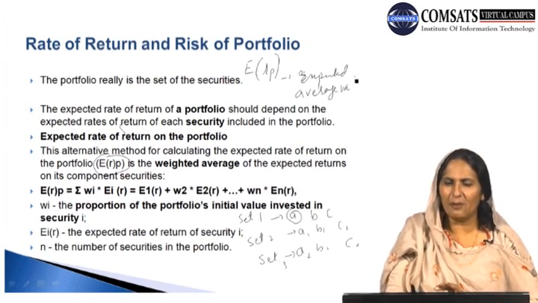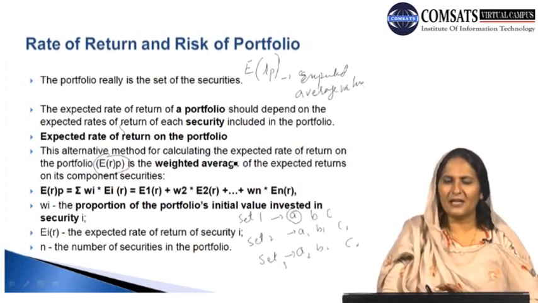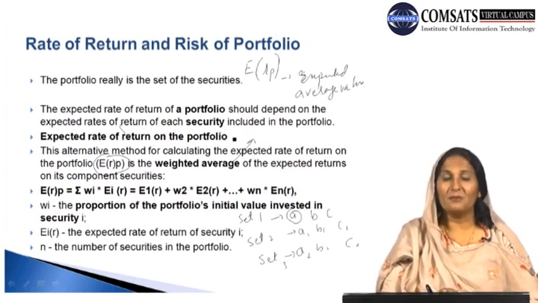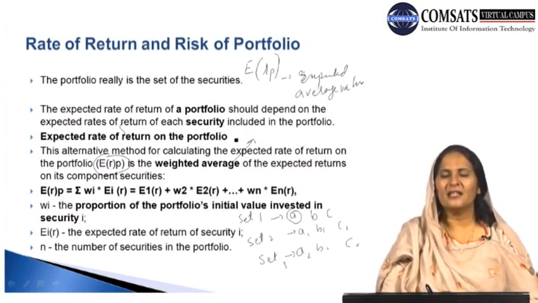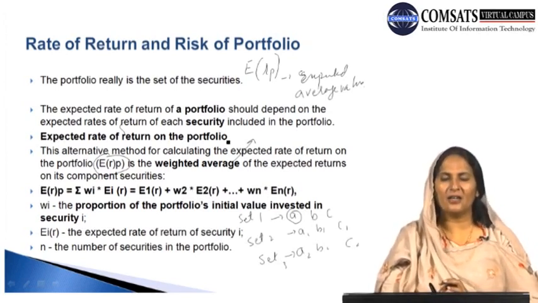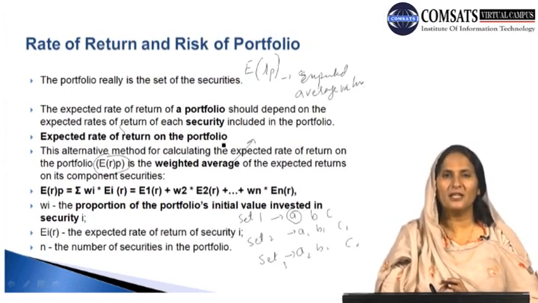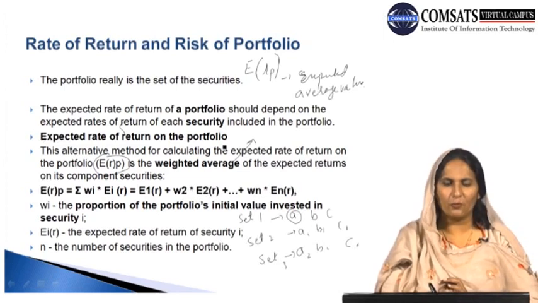And second is the weighted average. So the weighted average of expected returns is another way to measure the rate of return. This basically tells us that we assign certain weights to the returns associated with each and every security, each item included in our portfolio.